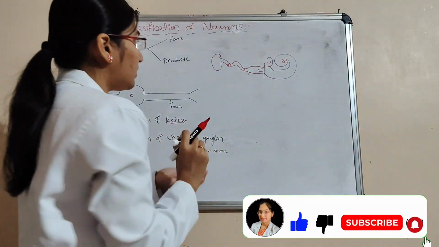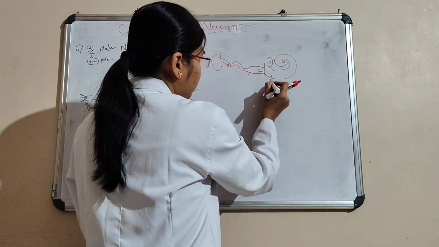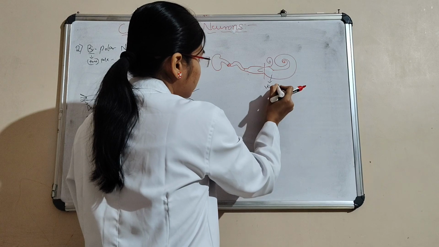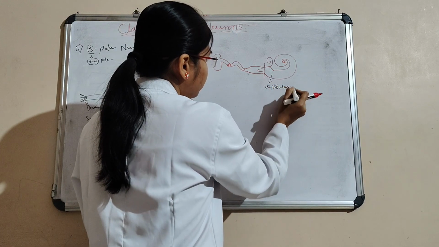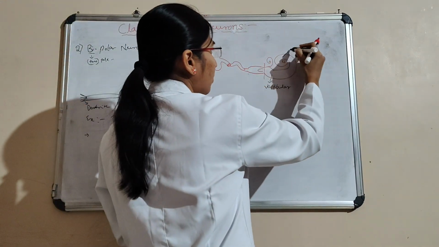Here it is vestibular, and then here it is cochlear.